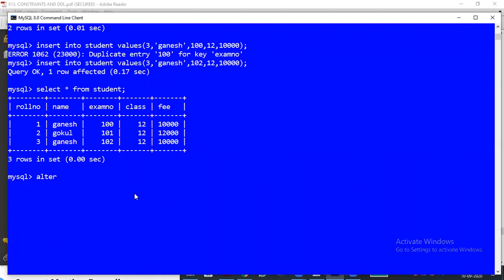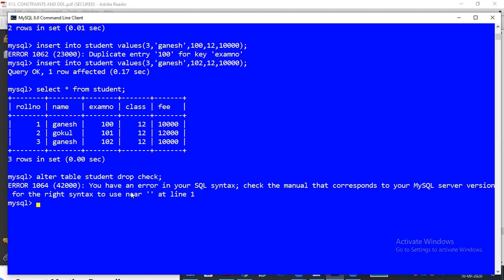ALTER TABLE table name, that is student, is the table name. Student. ALTER TABLE name, DROP. For example, you want to drop the check constraint. Check constraint means we can give it like that. Check of the field name we have to give.